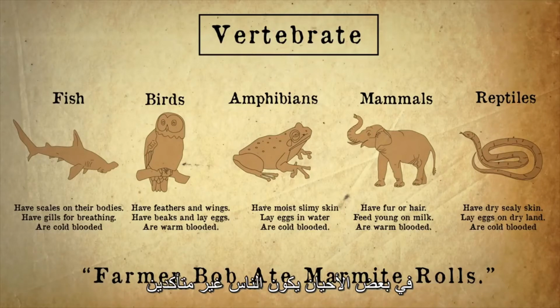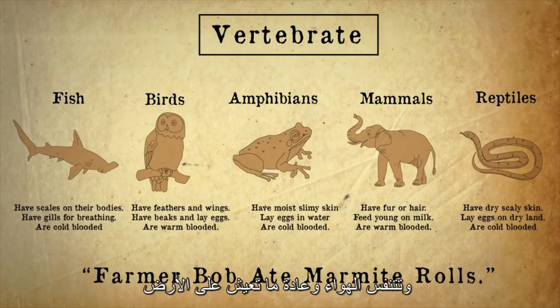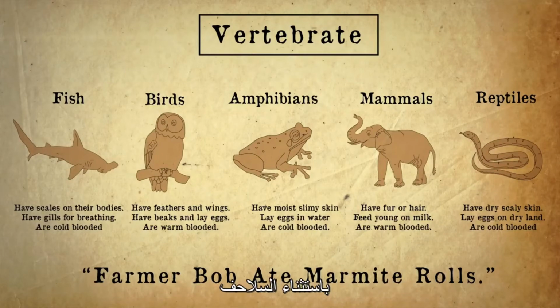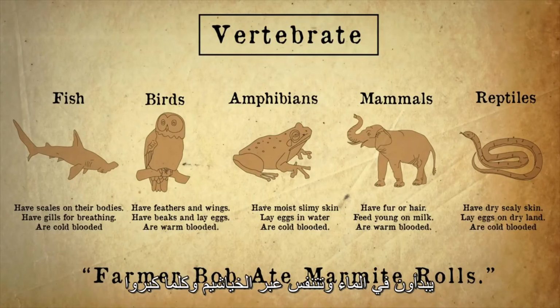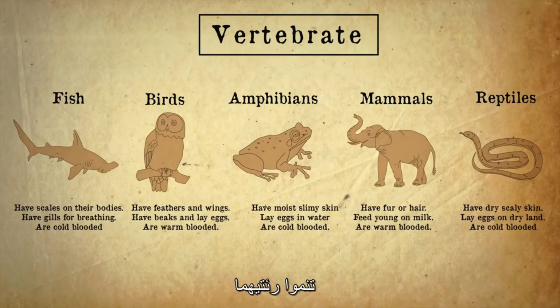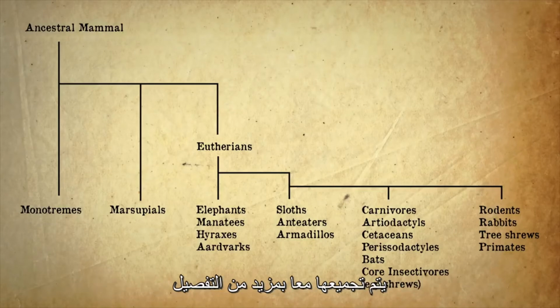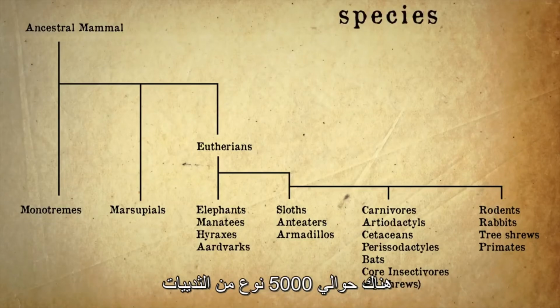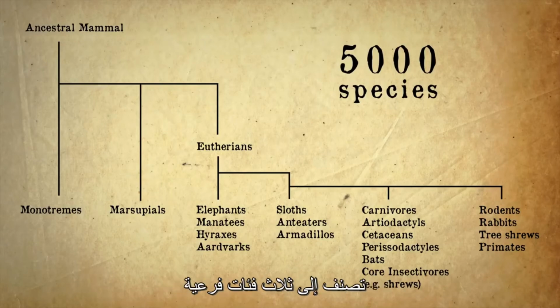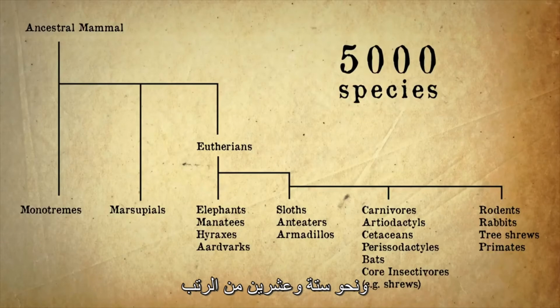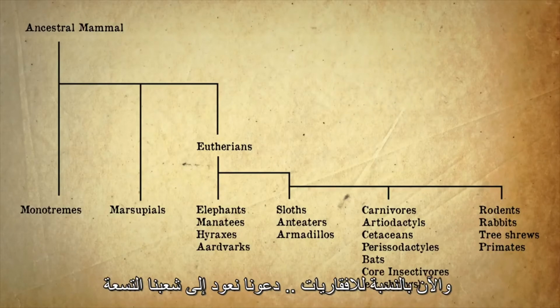Sometimes people aren't too sure whether something is a reptile or an amphibian. Reptiles have scaly skin, breathe air, and usually live on land, except for turtles. Amphibians live double lives. They start in the water and breathe with gills, and as they grow older, they develop lungs. Once inside a class, so mammals for example, different species are grouped together in even more detail. There are about 5,000 species of mammals, classified into 3 subclasses and about 26 orders. So that's the vertebrates. Now for the invertebrates.